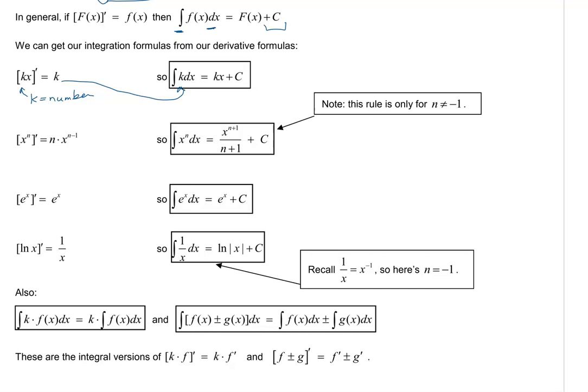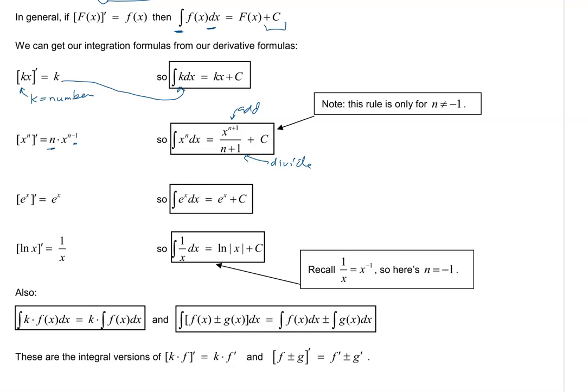And notice that when we take the derivative of a power, x to the n, we multiply and subtract 1. And so we're going to do the opposite of those things. We're going to add 1 and divide. Here's our formula for a power. You start with some sort of power. Look at this. We add 1 and we divide by that new power. Okay, so it's sort of doing the opposite kinds of things.